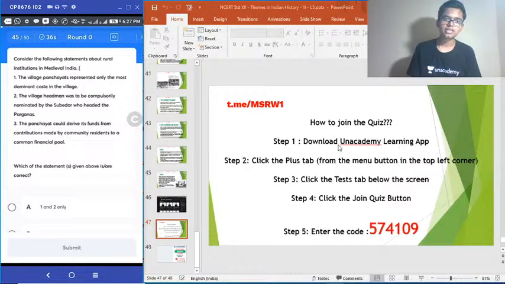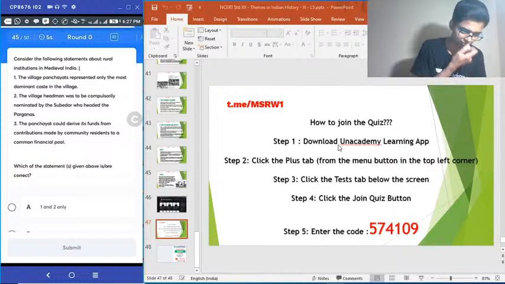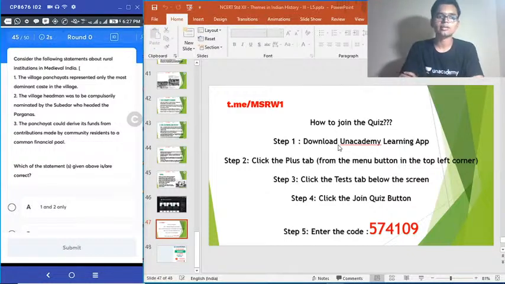45. Consider the following statements about rural institutions in medieval India. 1. The village panchayats represented only the most dominant caste in the village. 2. The village headman was to be compulsorily nominated by the Subedar who headed the Parganas. 3. The panchayat could derive its funds from contributions made by community residents to a common financial pool. Which of the statements given above is or are correct? Easy question. Again, 45th question. Regarding the rural institutions in medieval India, choose the correct answer.